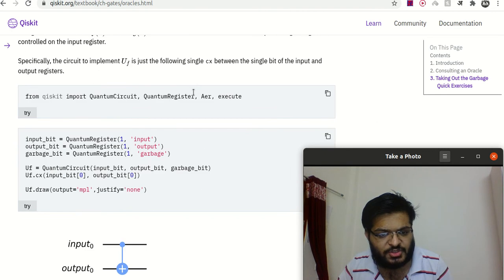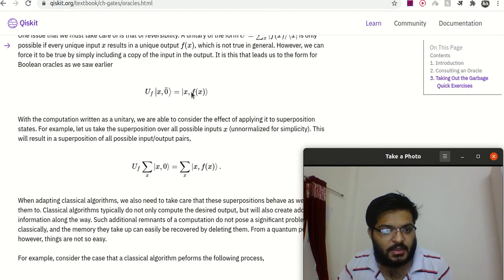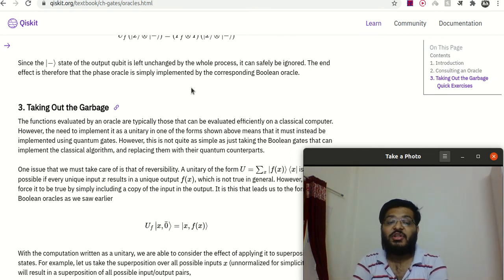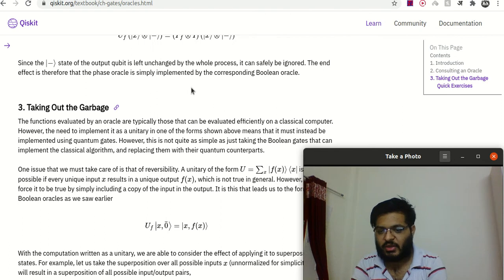Now, taking out the garbage. The functions evaluated by an oracle are typically those that can be evaluated efficiently on a classical computer. So the functions evaluated by an oracle are mostly those calculated on a classical computer. However, the need to implement it as a unitary in one of the forms shown above means that it must be implemented using quantum gates. So the operations are classical, but the implementation is quantum.